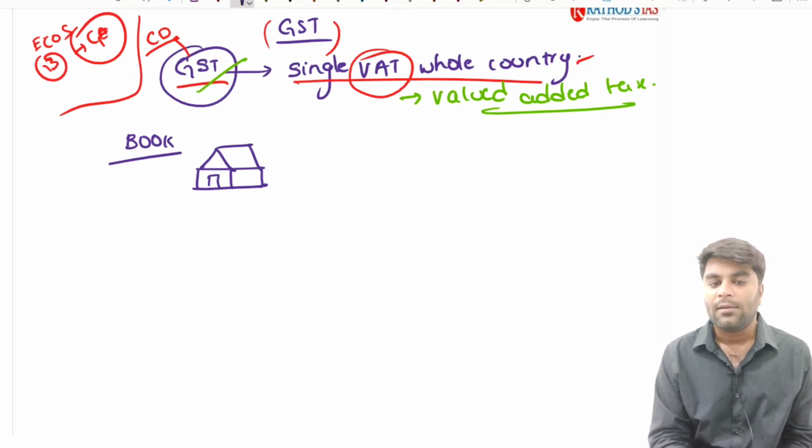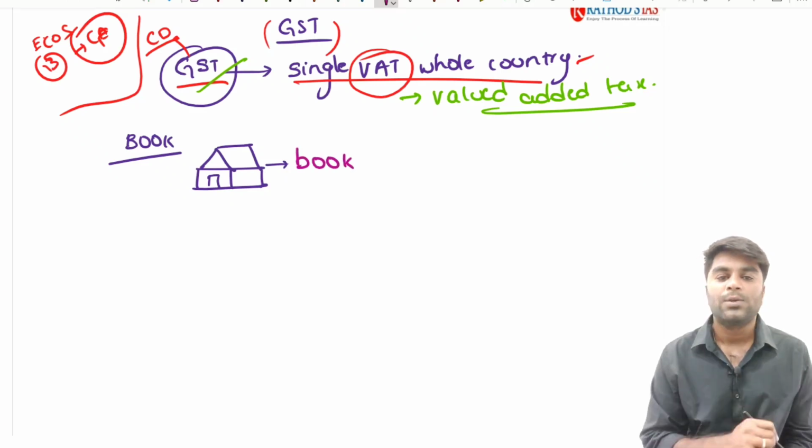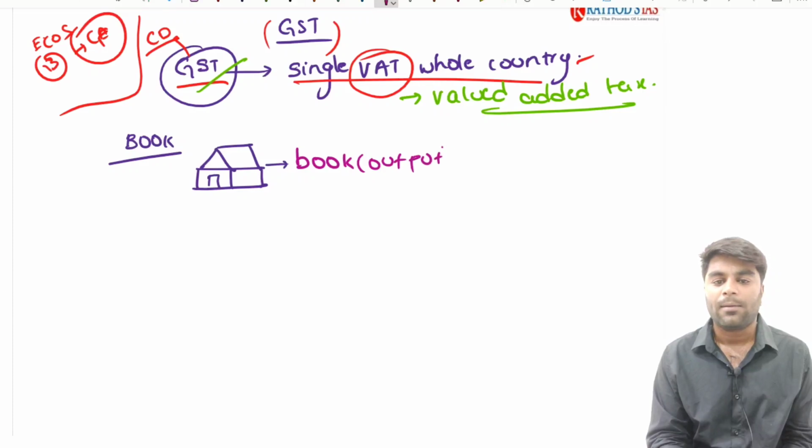Now automatically, what is the output of this particular manufacturing company? Definitely it is going to be the book, isn't it? The book is nothing but the output of that particular company.